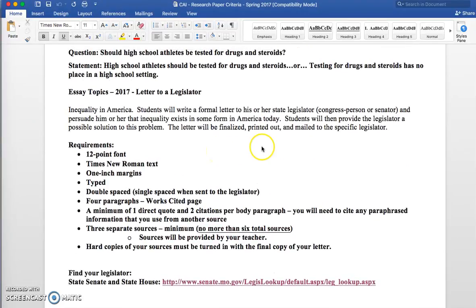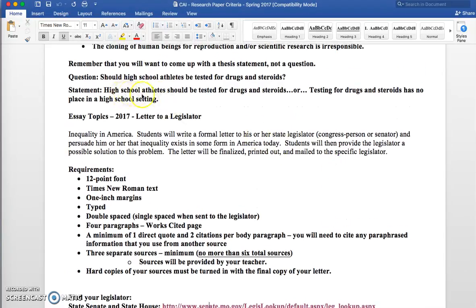And next week, as you read over this, we will come up with a thesis statement, kind of like what these are here. You come up with a thesis statement that you're saying about inequality, that gender wages in America, the wages between men and women, are completely unequal or something like that. And then you're going to prove it, and you'll have an outline you'll fill out, and then you'll begin rough drafting the week after that, and then the week after that you'll turn in a final draft of this letter that we will end up sending to the legislator.